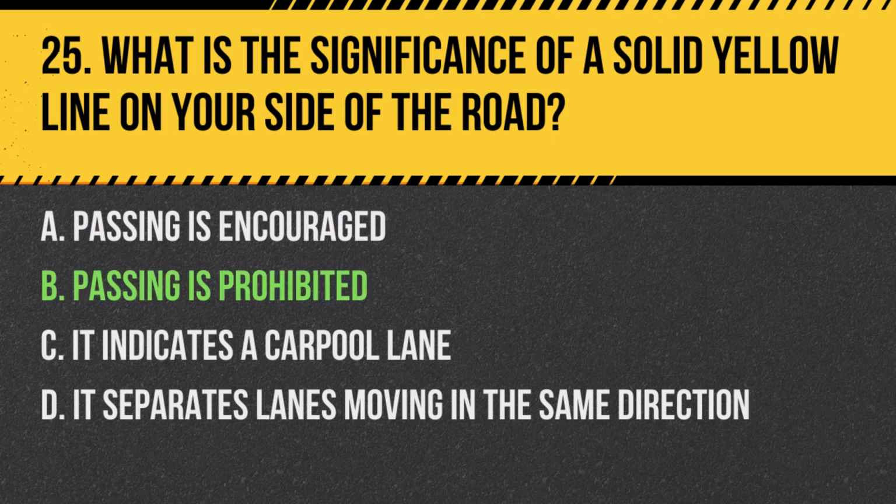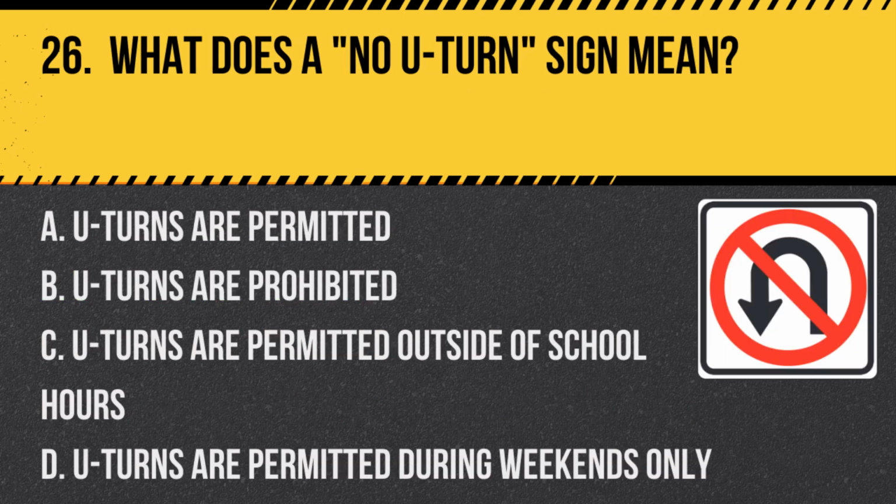Answer: B. Passing is prohibited. A solid yellow line on your side of the road means that passing is not allowed from your direction. Question 26. What does a no U-turn sign mean?